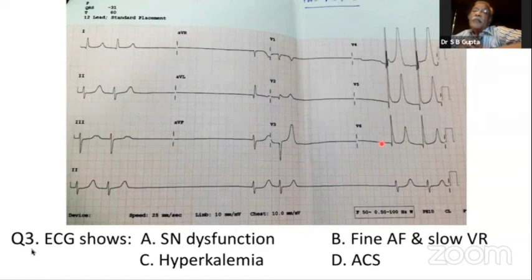And if there is some background history, then hyperkalemia should be thought of.